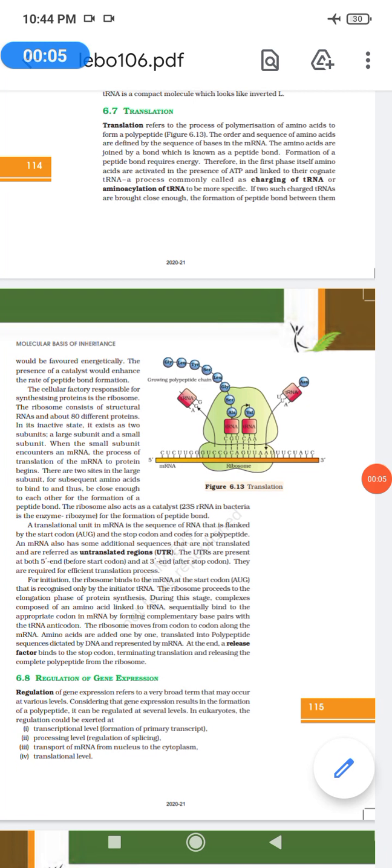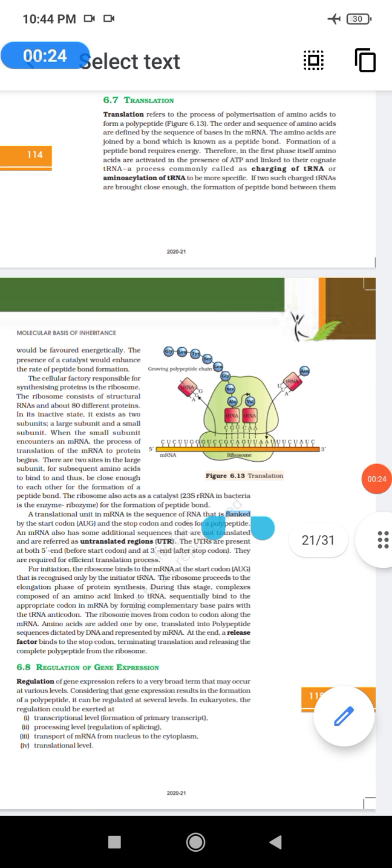What is translation? It is the conversion of RNA into proteins. The amino acids are joined by peptide bonds. So two amino acids will get joined by a peptide bond.